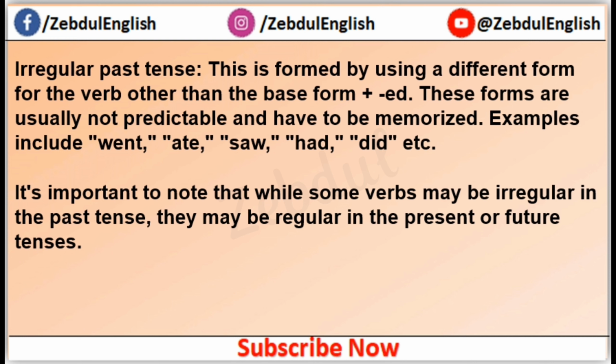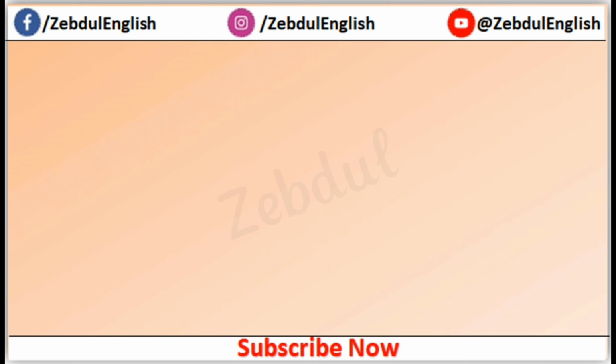Examples include went, ate, saw, had, did. It is important to note that while some verbs may be irregular in the past tense, they may be regular in the present or future tense.